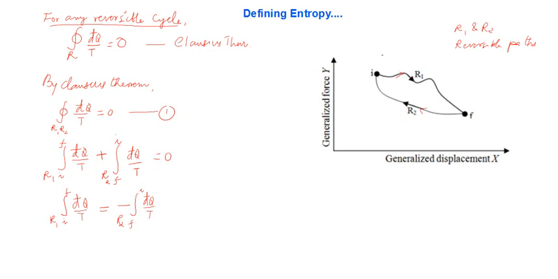So I can get rid of this negative sign by interchanging the limits of the integral. It will be again equal to the integral, instead of F to I, make it again I to F, and I avoid that negative sign here.